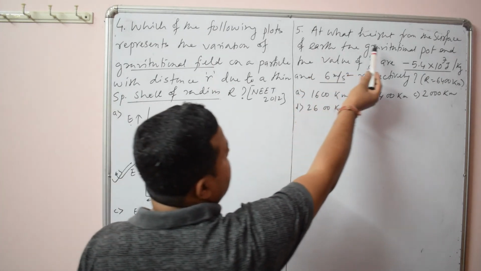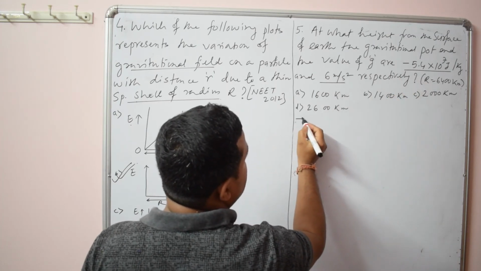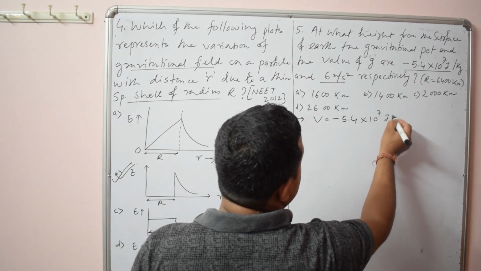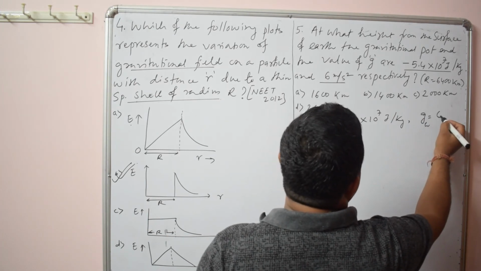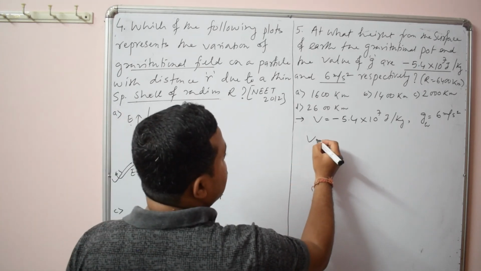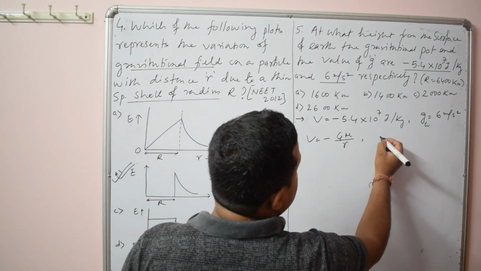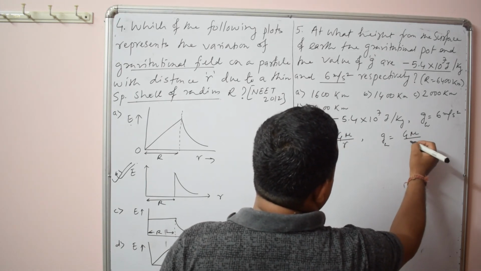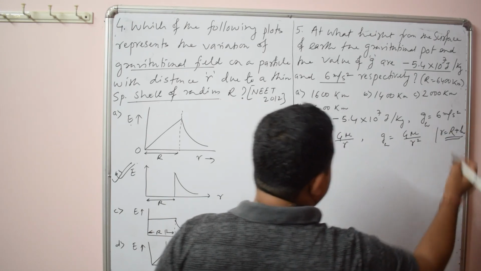Next question. At what height from the surface of Earth are the gravitational potential and the value of g given? The value of potential is given as minus 5.4 × 10^7 joule per kg, and the value of g at that height is also given, 6 meter per second square. You have to find out the height. So you use the formulas V = minus GM by R, and g = GM by R square. Here R means r plus h. You have to find out this h, the height.